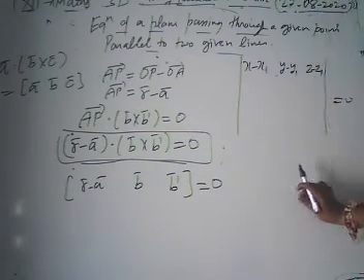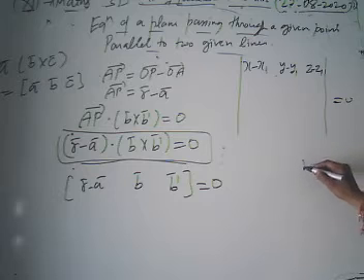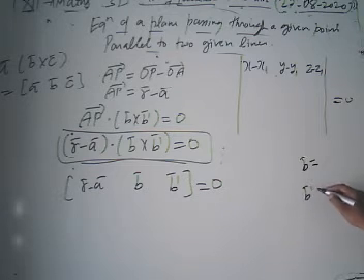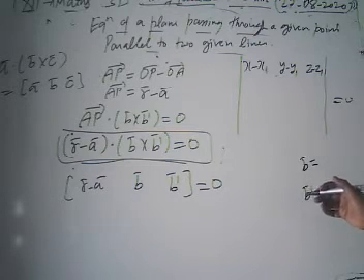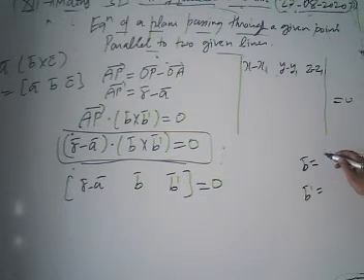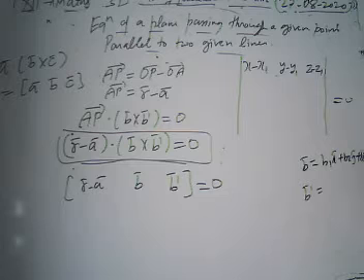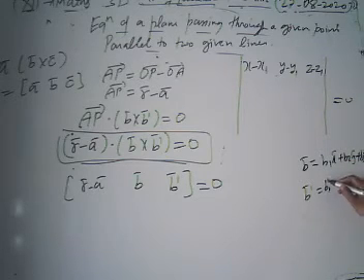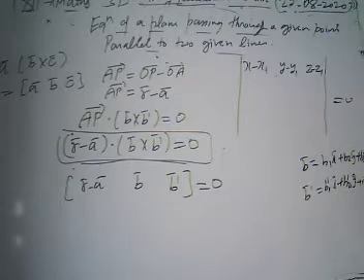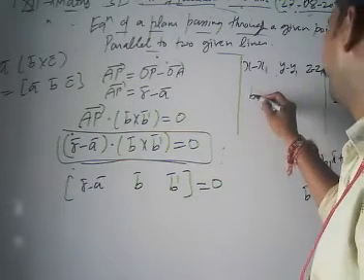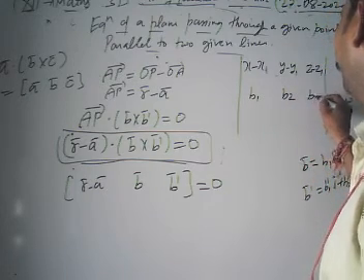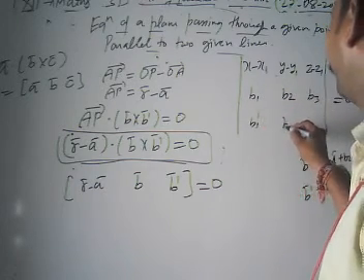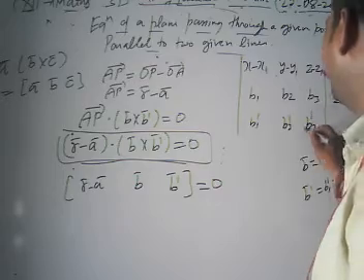Just suppose we take vector b given by b1 i cap plus b2 j cap plus b3 k cap, and take b prime as b1 prime i cap plus b2 prime j cap plus b3 prime k cap. Then what do we have here? b1, b2, b3, and here we have b1 prime, b2 prime and b3 prime.